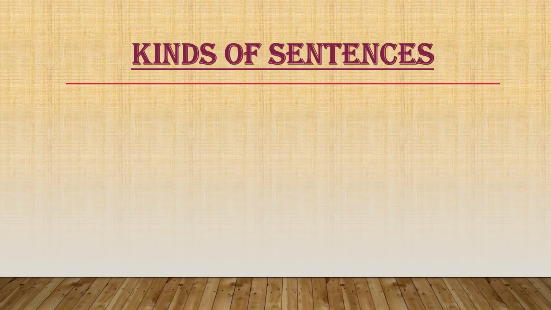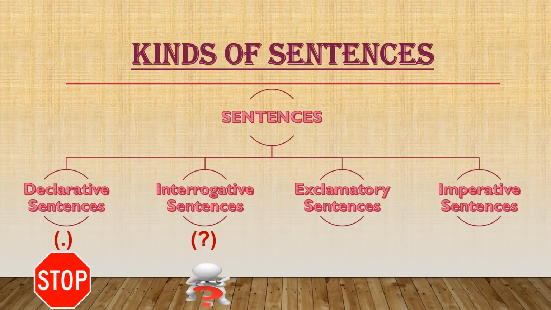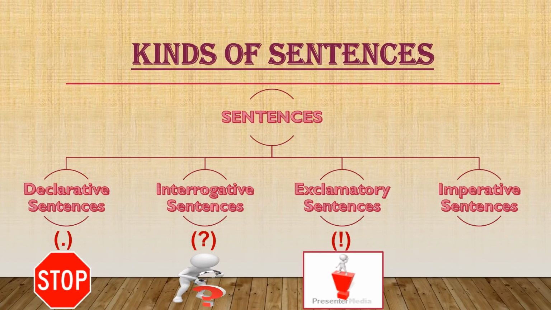There are 4 kinds of sentences. Declarative sentences, they always end with a full stop. Interrogative sentences, they end with a question mark. Exclamatory sentences, they end with an exclamation mark. And imperative sentences, they also end with a full stop.